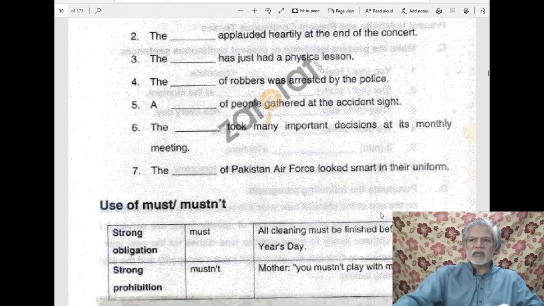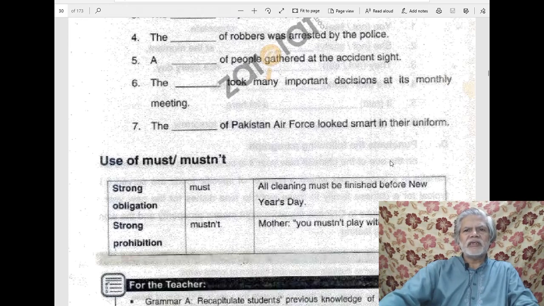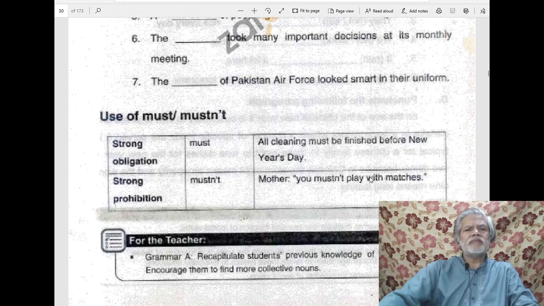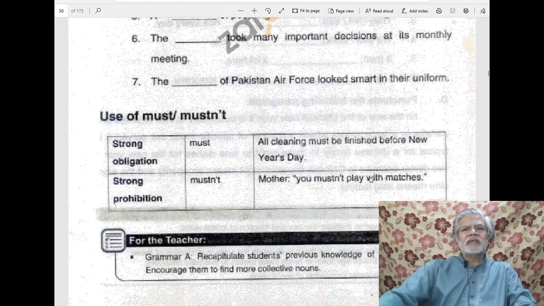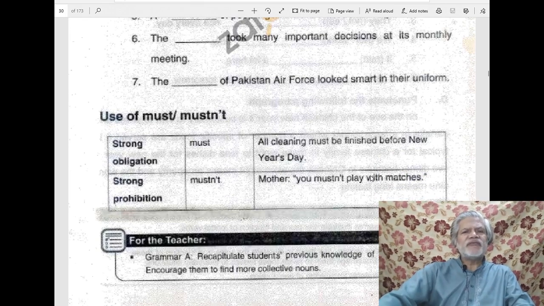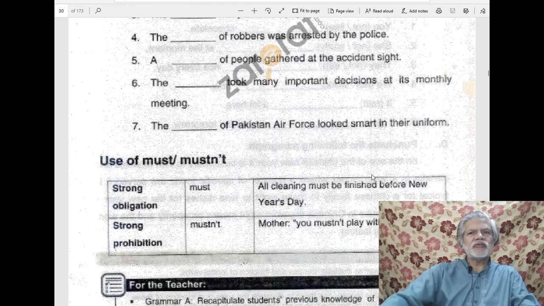We'll continue it, inshallah. The next part of the exercise is the use of must and mustn't. Must not in abbreviated form is pronounced mustn't.